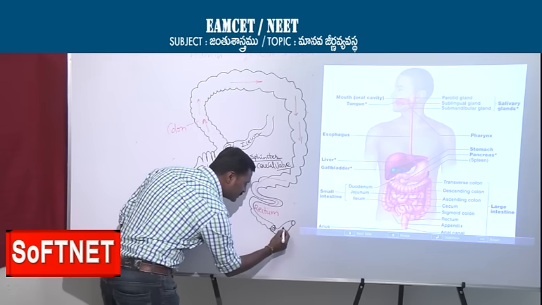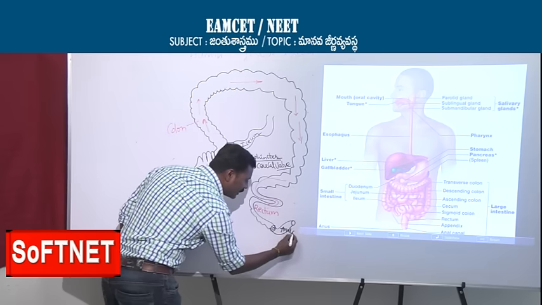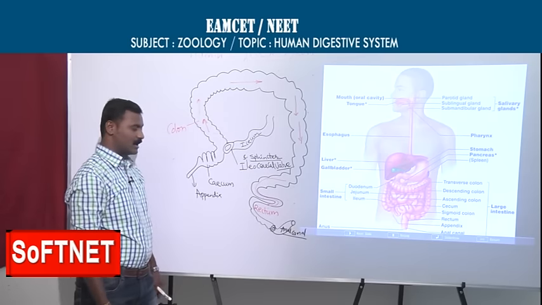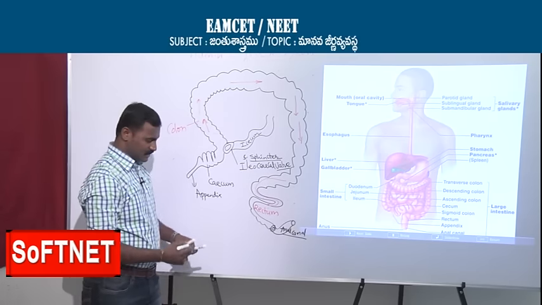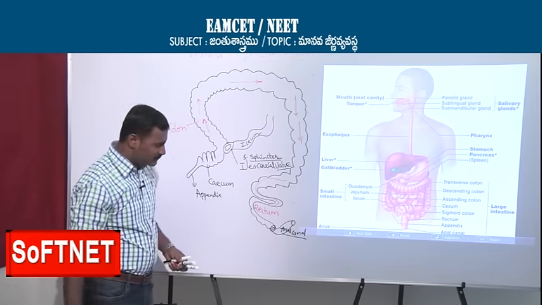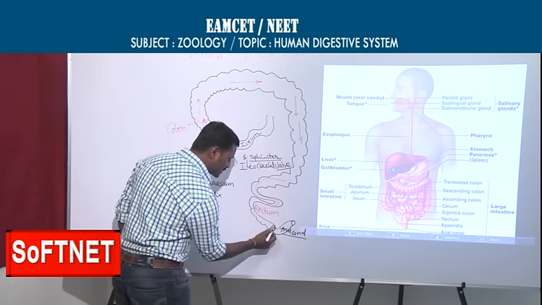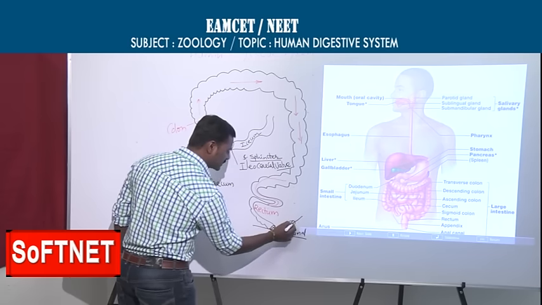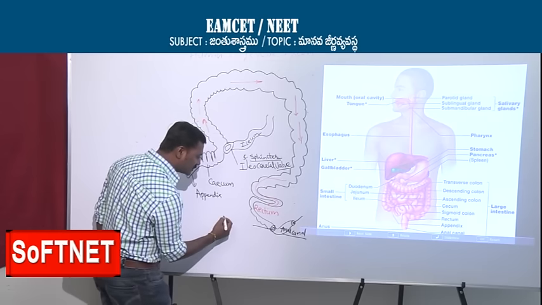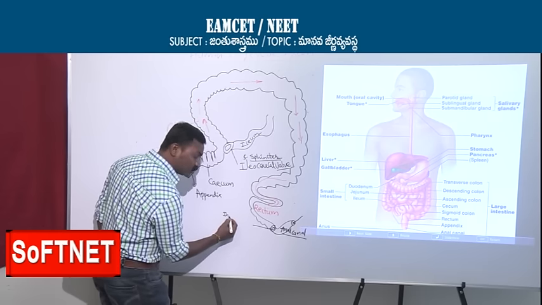Finally, this is the anal canal. What is this? Anal canal. Right? So in this anal canal, there are two sphincters. Yes, this is one sphincter and this is one sphincter. Here and here you are observing two sphincters. One is made of smooth muscles.